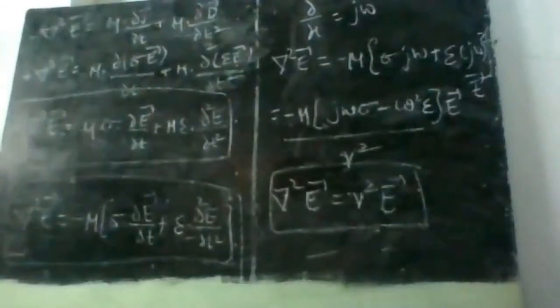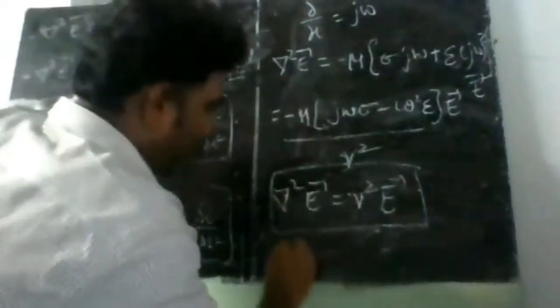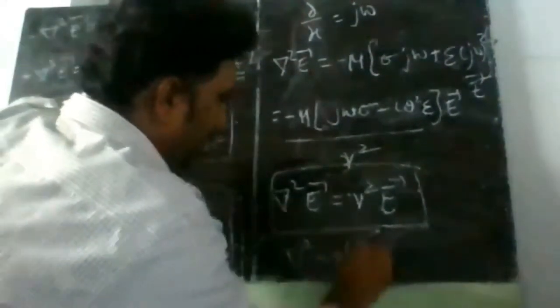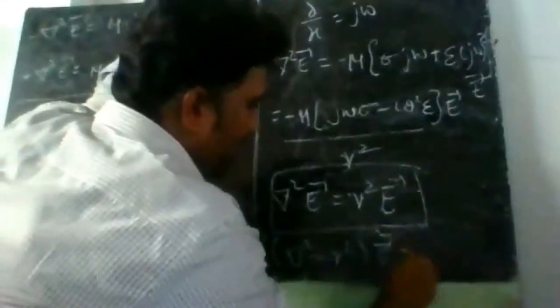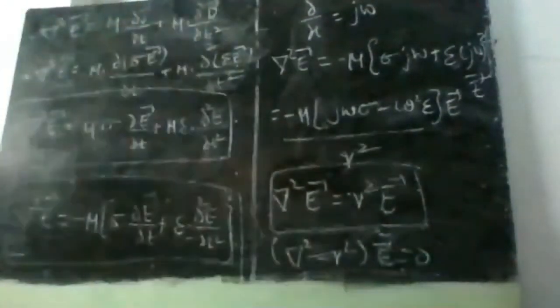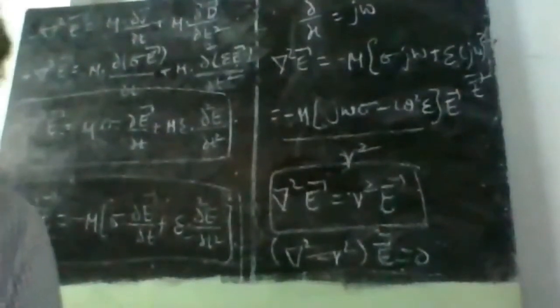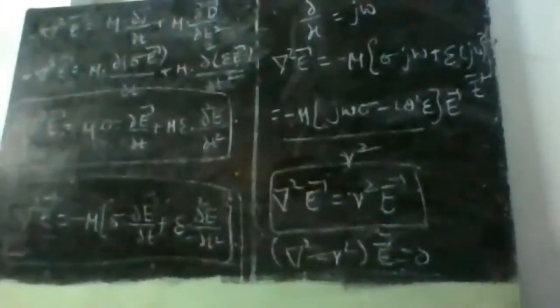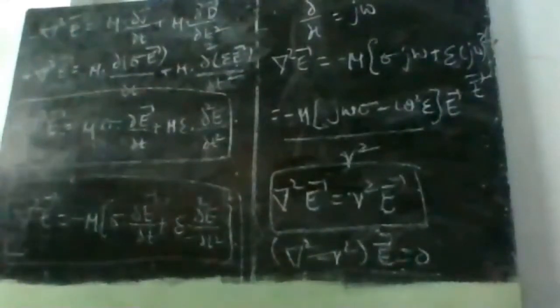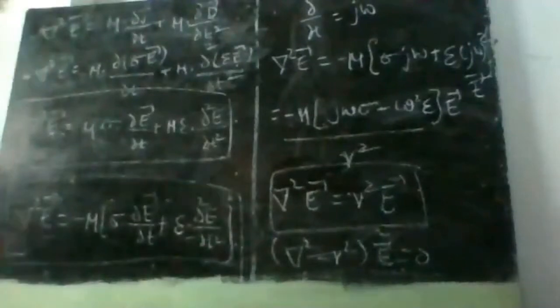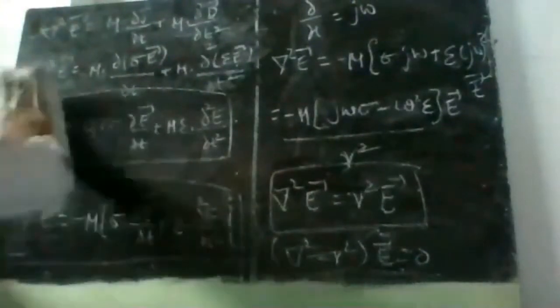So this is a second order differential equation, that is del square minus gamma square into E bar is equal to 0. It has two roots. The general solution of this second order differential equation will be something like that.